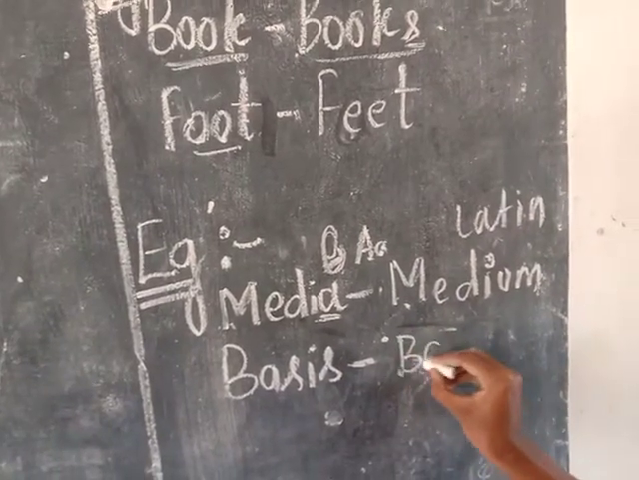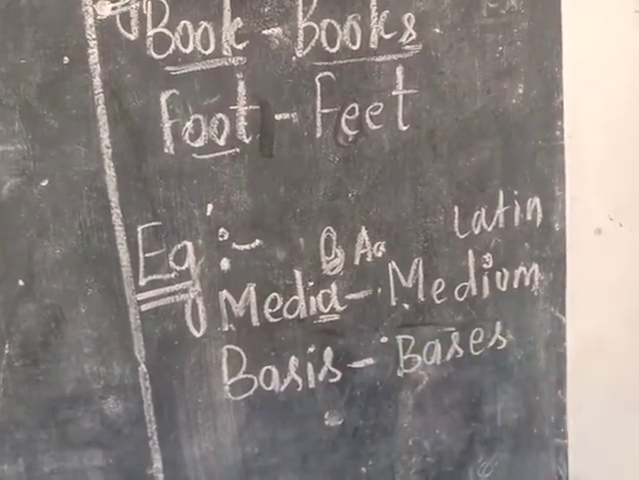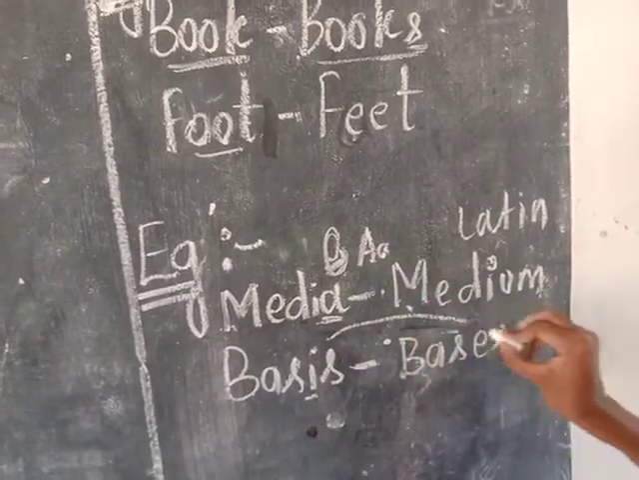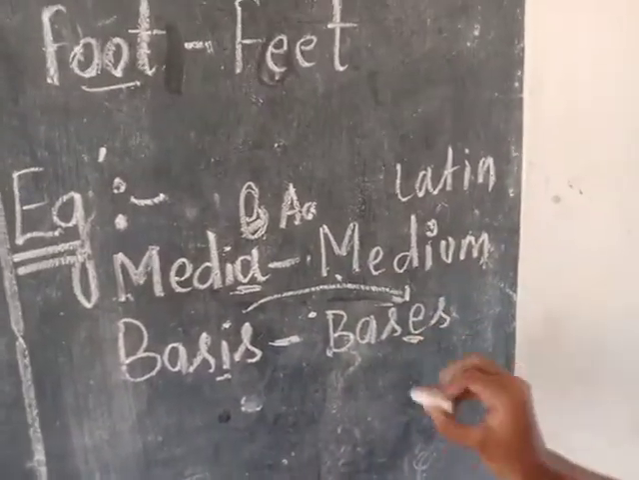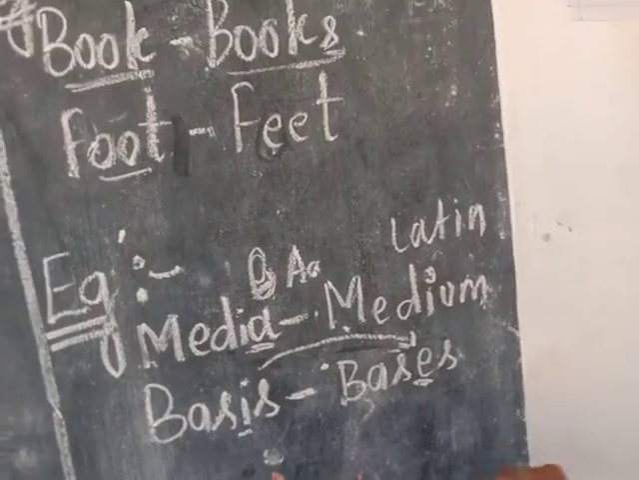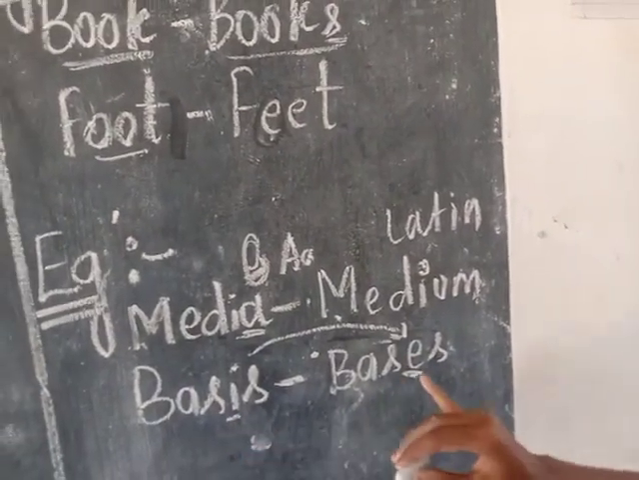Basis. It can be changed to bases. It is a Greek word. I is here changed to E. So this is a Greek word. We can identify this by knowing that I is changed to E.